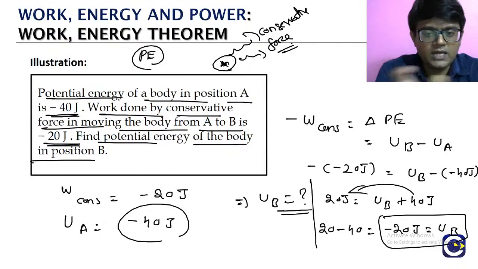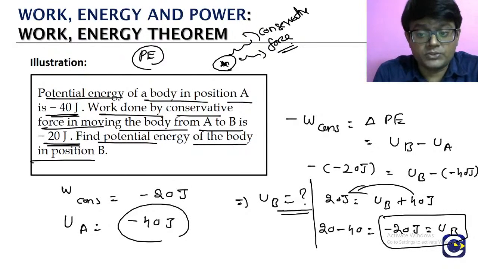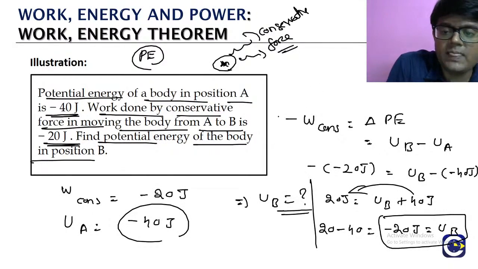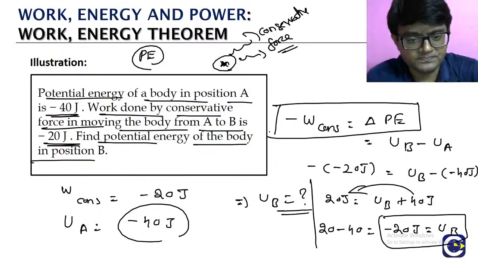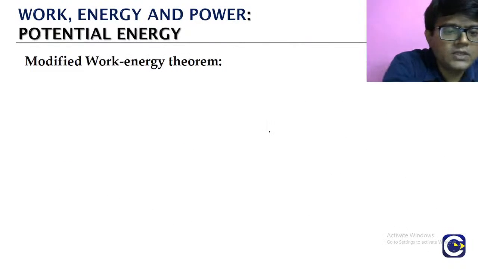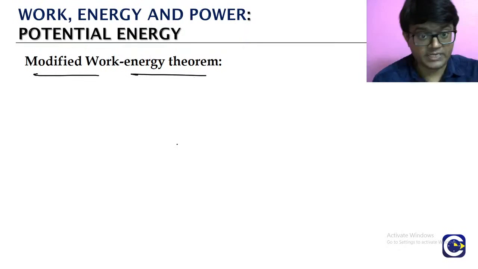Okay? So what is the relation? Negative of work done by the conservative force is equal to what? Change in potential energy. So this is the relation between work done by the conservative force and the corresponding potential energy term. Now we look at the modified work energy theorem one more time.